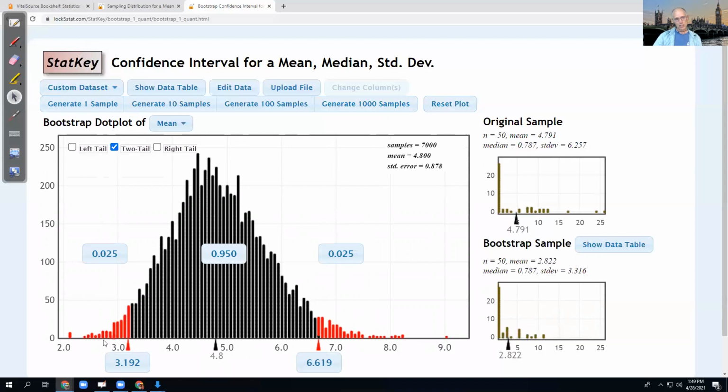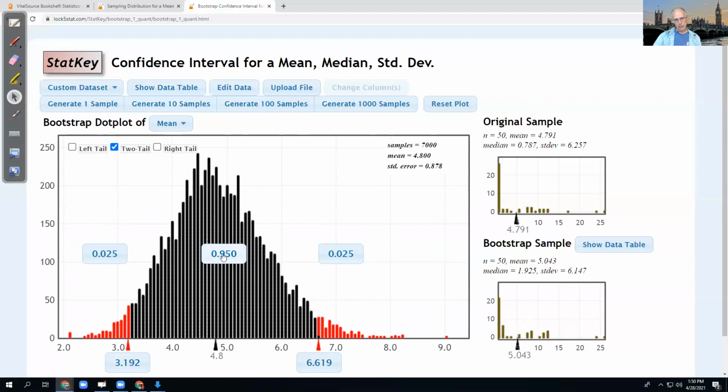So to do that, I hit the two-tail button here. And StatKey gives you what's called a 95% confidence interval, which means we're going to put 95% of these averages in the middle. So there's going to be 2.5% to the left, 2.5% to the right. It looks at all these points and counts, where do we get to a point where there's 2.5% below that? And it says, oh, right here at the sample that had an average of 3.192.